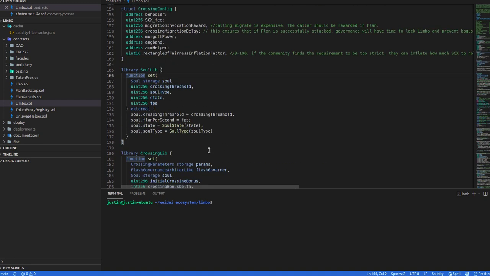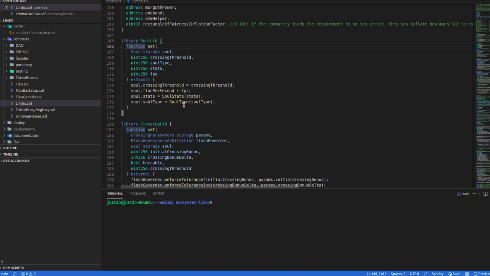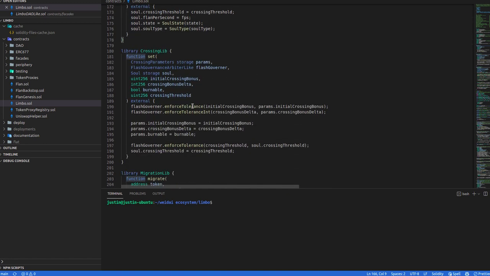This one, very simple. It just sets a few parameters on a cell. The crossing lib one, this one sets a bunch of crossing parameters.